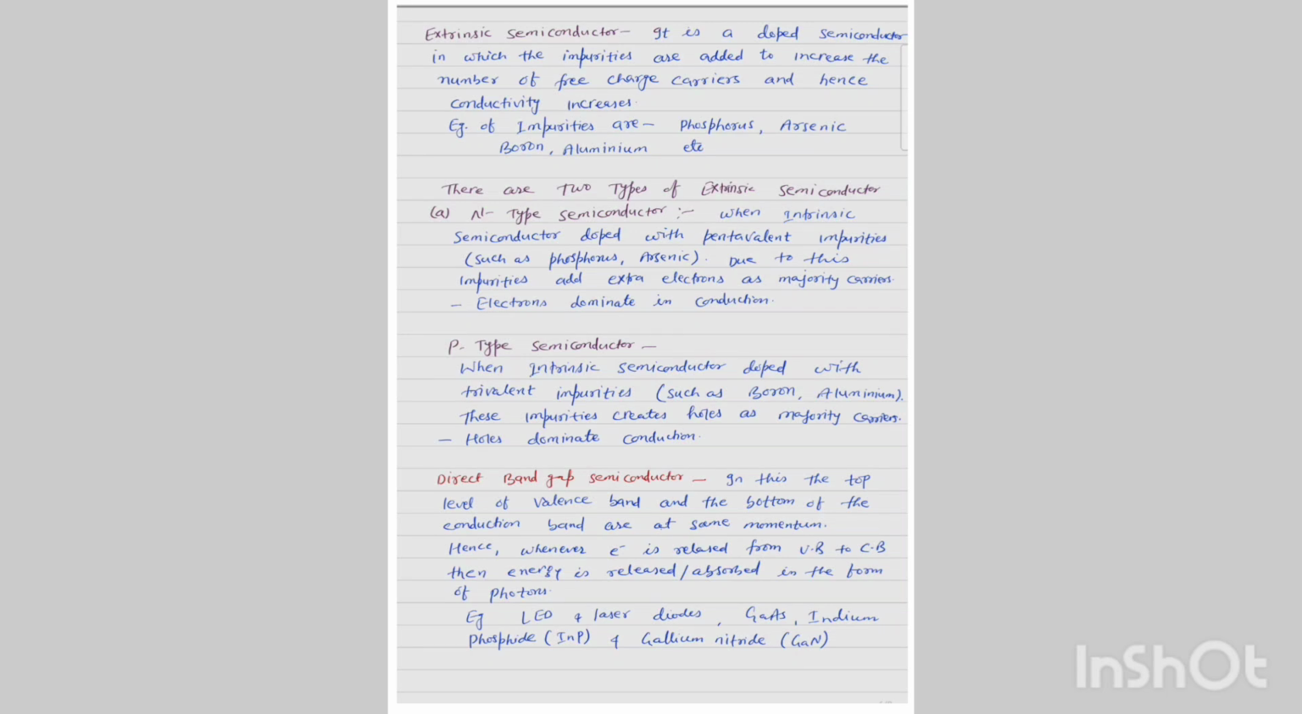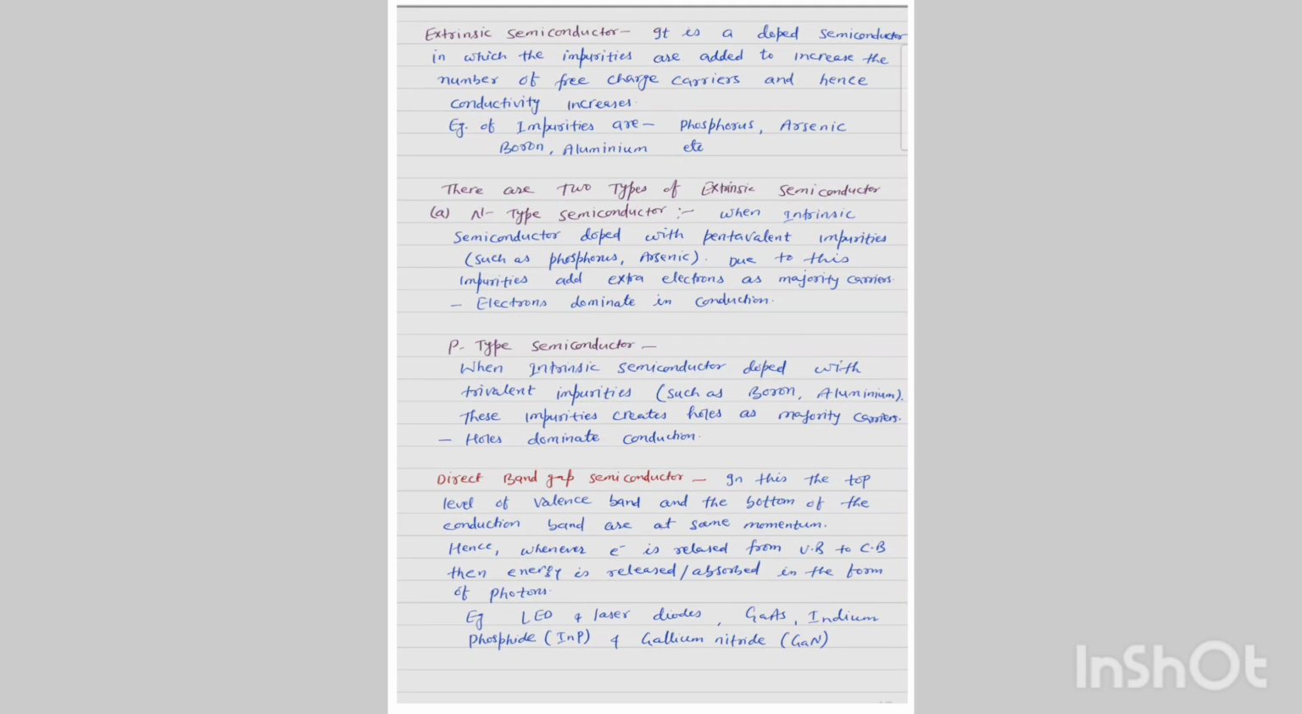When an intrinsic semiconductor is doped with pentavalent impurities such as phosphorus or arsenic, these impurities add extra electrons as majority carriers, which is known as electron dominant in conduction. P-type semiconductor: when an intrinsic semiconductor is doped with trivalent impurities such as boron or aluminum, these impurities create holes as majority carriers, which is known as hole dominant in conduction.